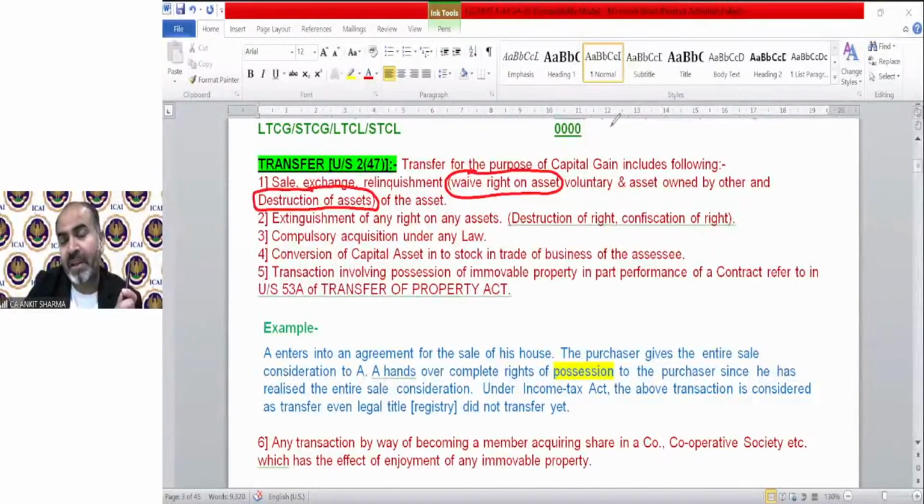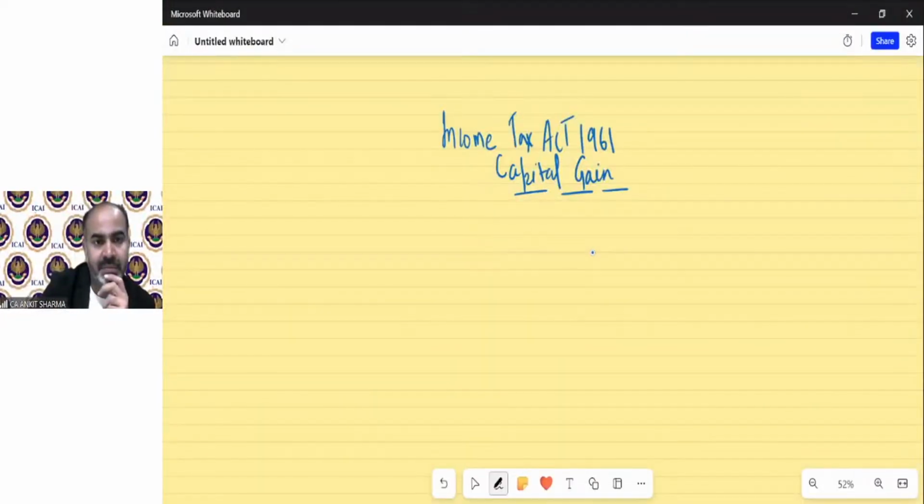So if the question says there was an asset which caught fire and has been destroyed, or destroyed by accident, etc., do we need to calculate the capital gain? We have to say yes, because there was an asset and destruction is treated as transfer, included under the word relinquishment. So we have to calculate the capital gain in that case also. Let me explain with the help of some examples. So we are discussing the definition of transfer.